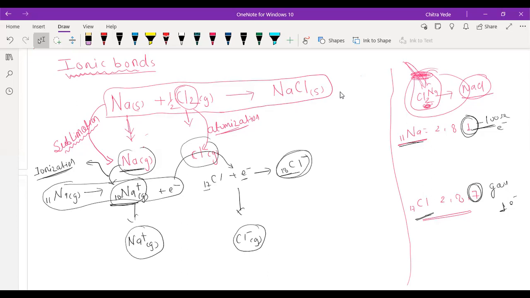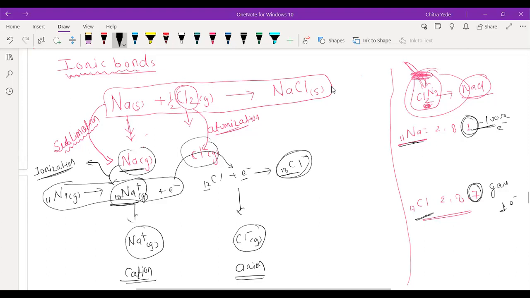Okay, so see, this positive ion is called a cation, and the negative ion is called an anion. So these are oppositely charged ions. We have one universal rule: opposite charges attract each other and same charges repel each other. You know that? Yes, sir. So here sodium has a positive charge and chlorine has a negative charge.